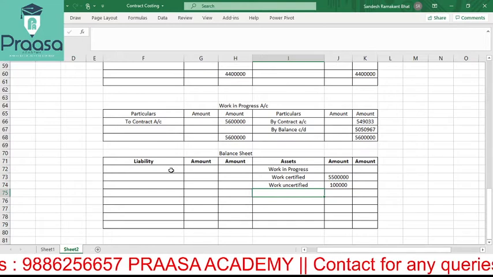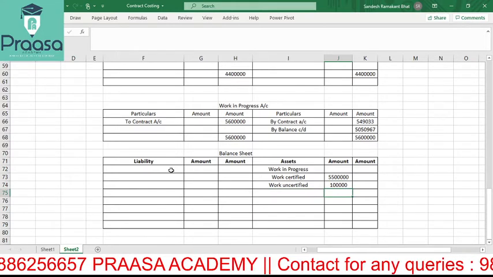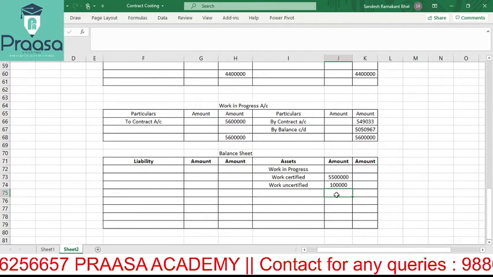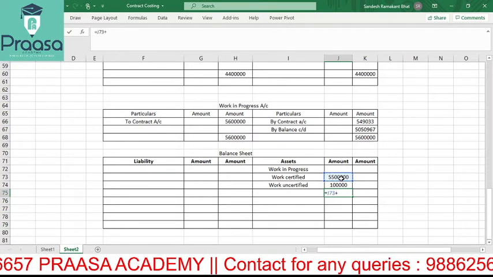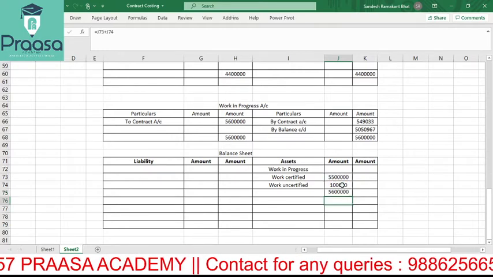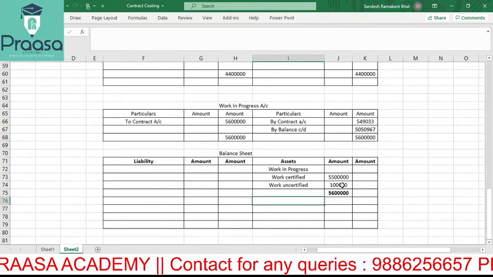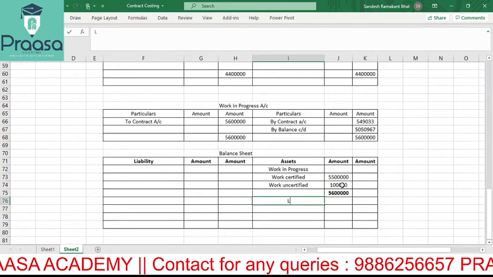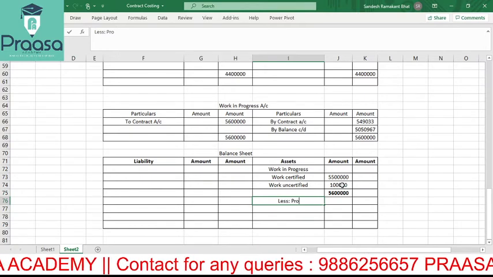Correct? Yes. Total will be how much? 55 plus 1 lakh is how much? 56 lakh. Less profit in reserve.